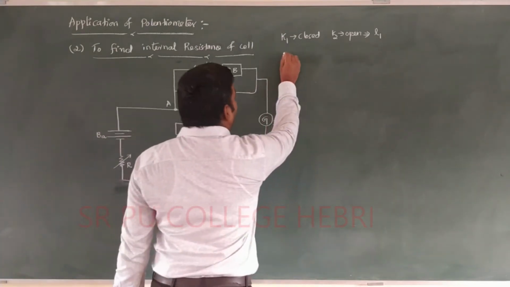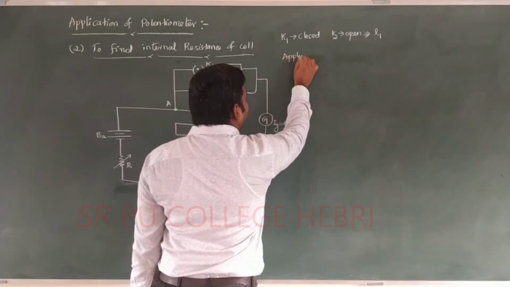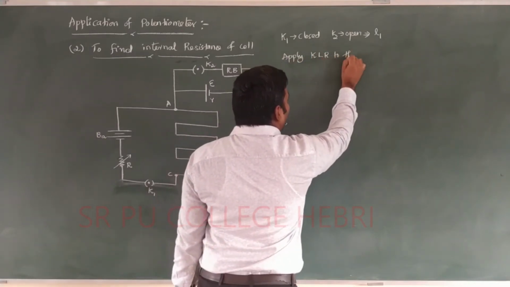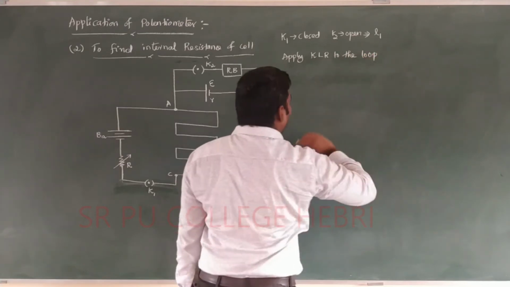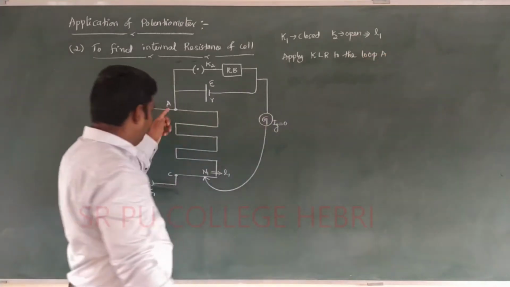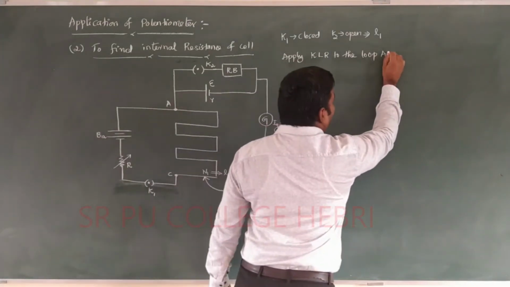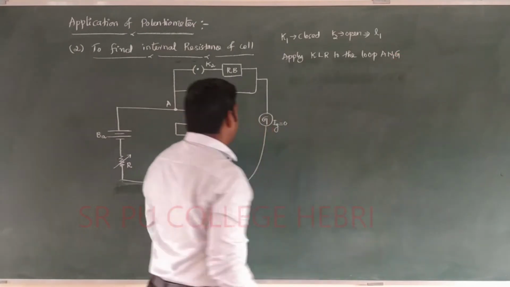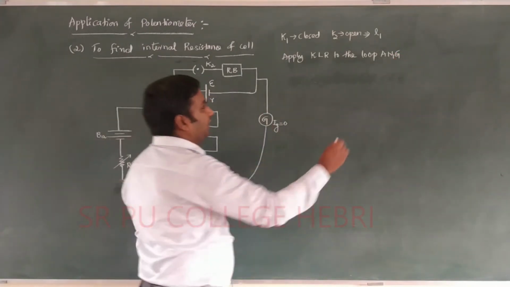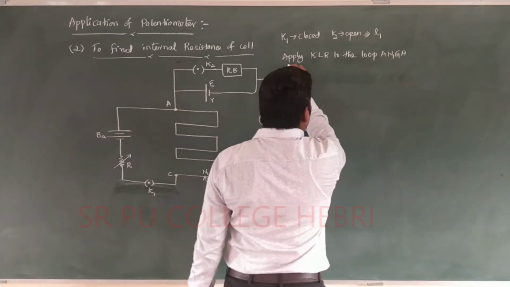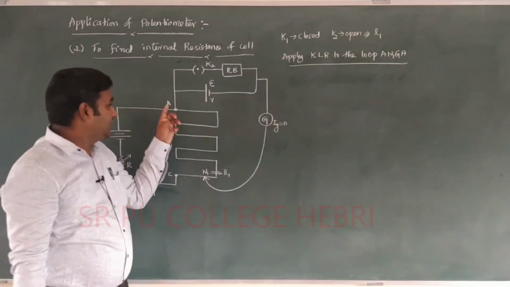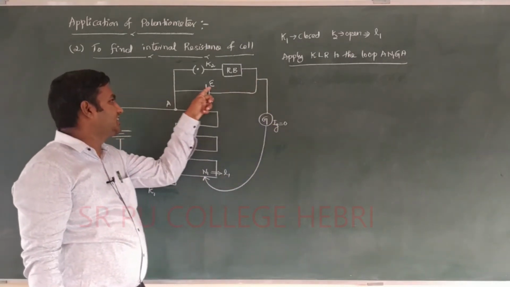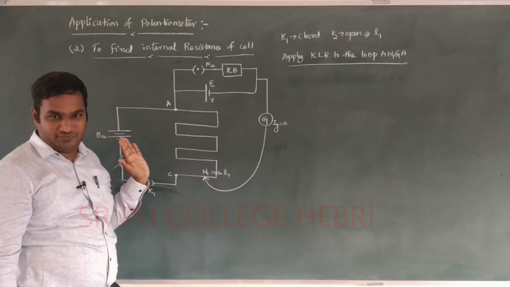Again apply Kirchhoff's loop rule to the loop A to N1, N1 to G, G to again A. That indicates that this loop is A to N1, N1 to G, G to the cell, and the cell back to A. This is the condition.